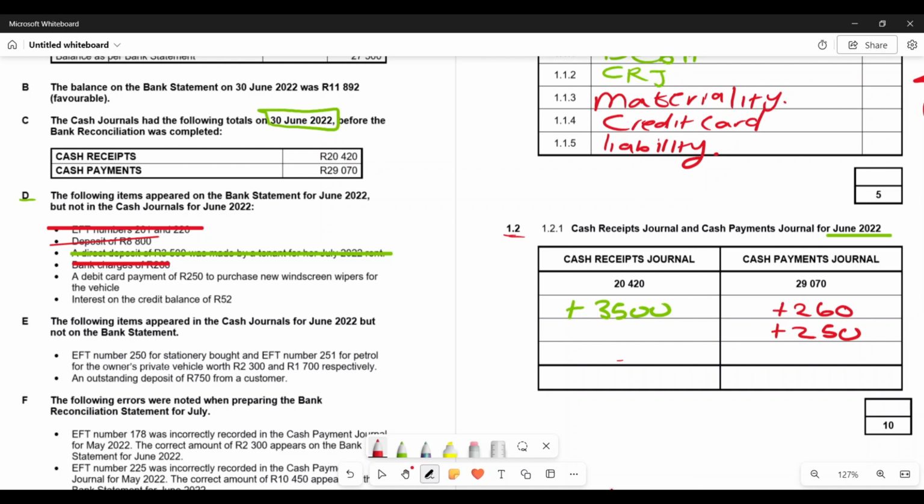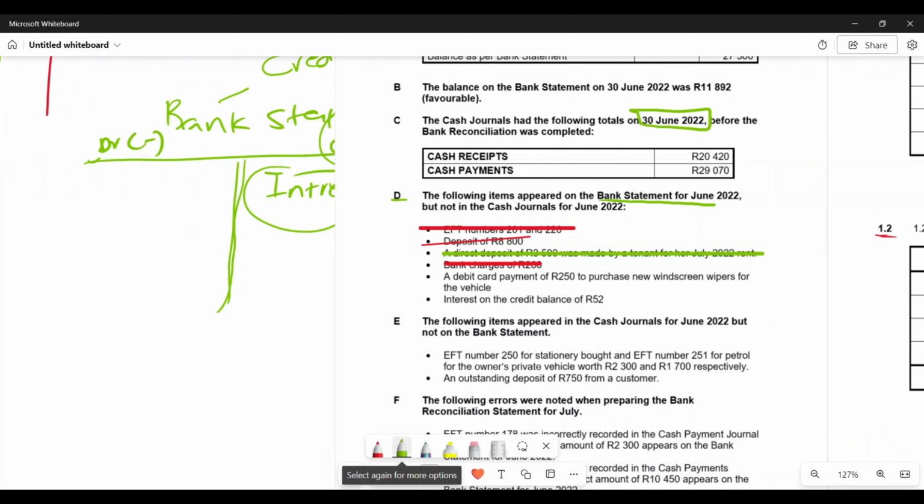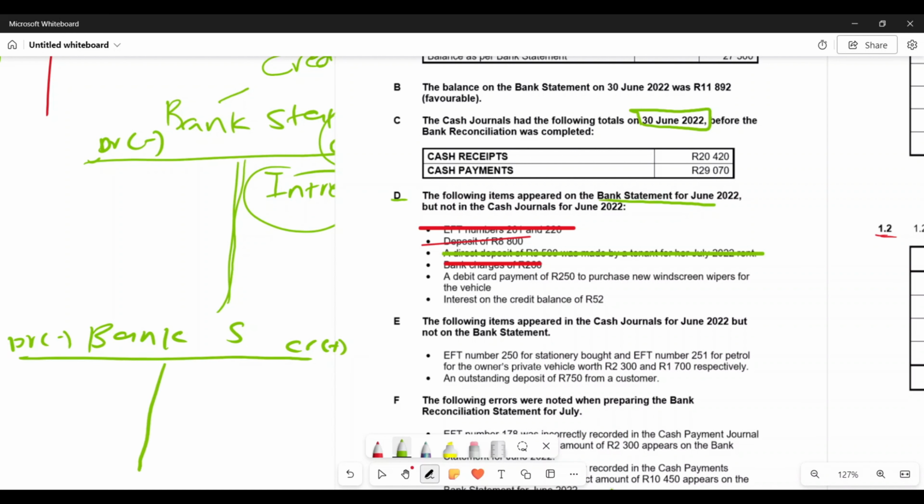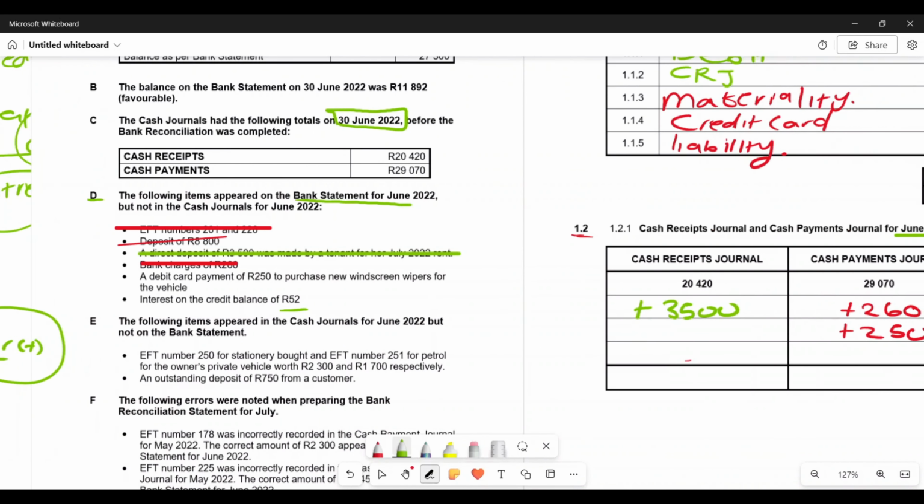Now, interest on credit balance of 52 rands. Remember, this appeared on the bank statement, right? Remember what I said with regards to the bank statement. On our bank statement, the credit side is a positive balance for us, and the debit side is a negative balance. This is in the bank's books, right? So when they say interest on credit balance, it simply means that this is interest on a positive balance. As a result, this 52 rands is interest income, meaning that I would need to recognize it in my cash receipts journal. So here, I'm going to add the 52.